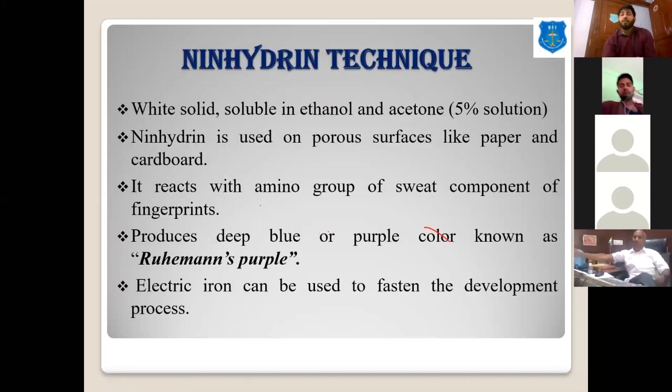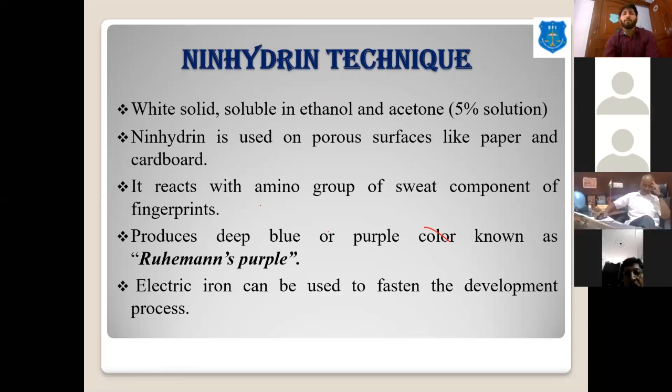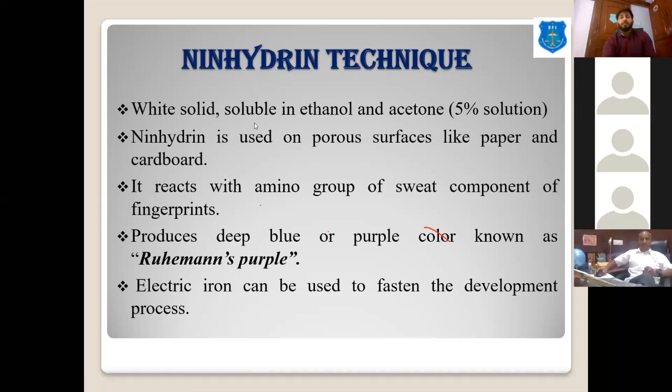Ninhydrin is a white solid, a crystal, which is soluble in ethanol or acetone. We first make a 5% solution of the ninhydrin reagent, and then we spread or spray it over the fingerprint surface, meaning porous surfaces like cardboard and paper. The ninhydrin method reacts with the amino groups, the amines of the sweat component, and develops Ruhemann's purple, a purple color fingerprint.